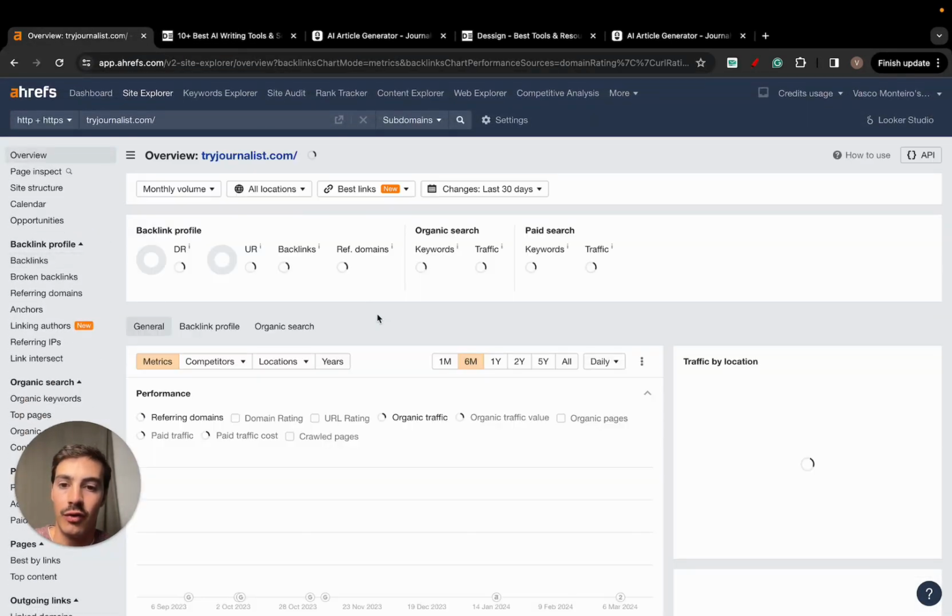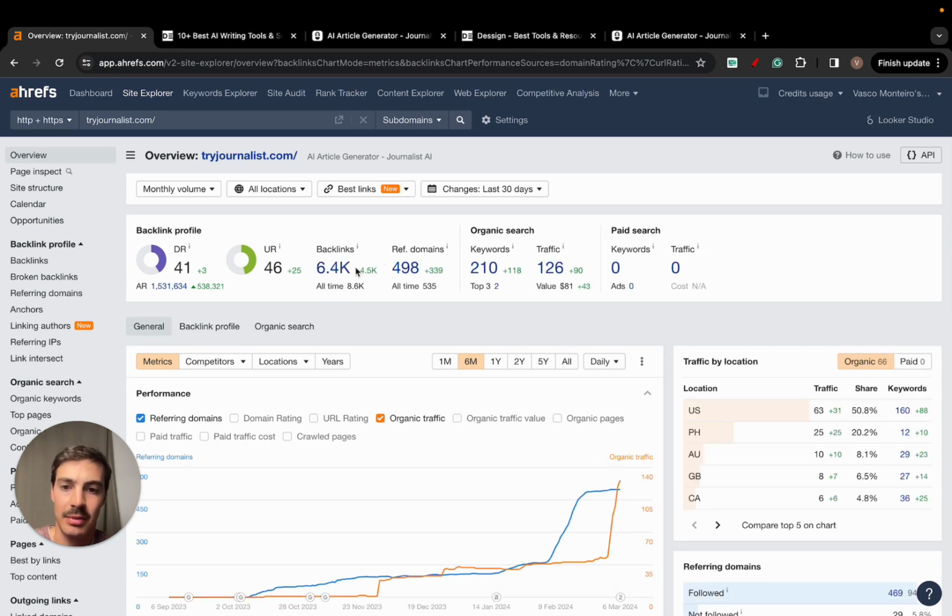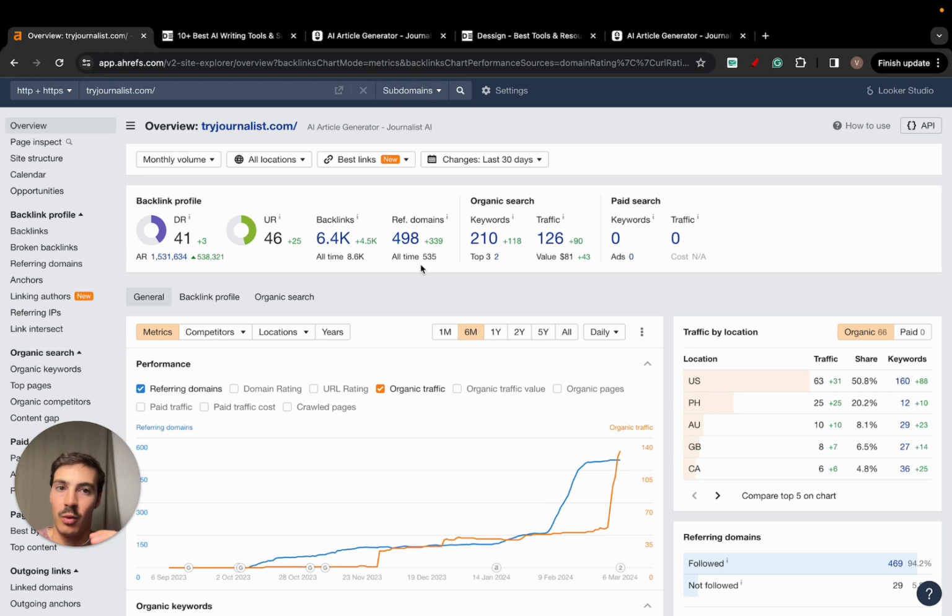We have over 6,000 backlinks from almost 500 unique referring domains. And by the way, you want to make sure to keep this as tight as possible. Because you always have more backlinks than referring domains, but ideally you want to have one link, or 2, 3, 4, 5 links per referring domain.